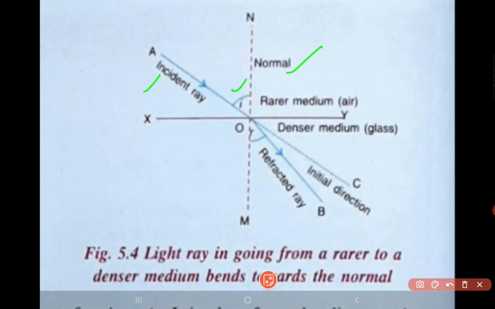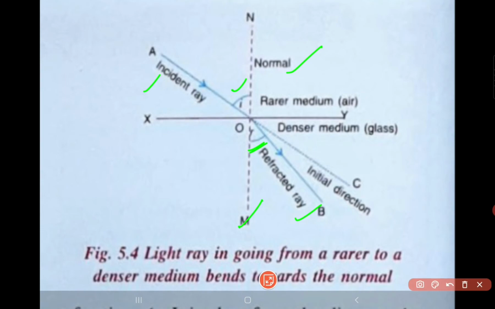Whereas the last term which we need to understand is this angle here, which is the angle formed between the normal and the refracted ray. This angle is known as the angle of refraction. So I hope these few terms are clear.